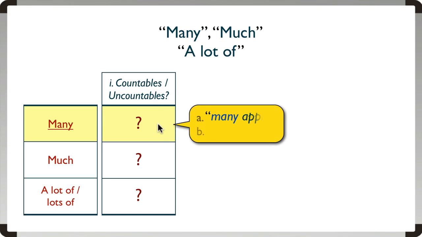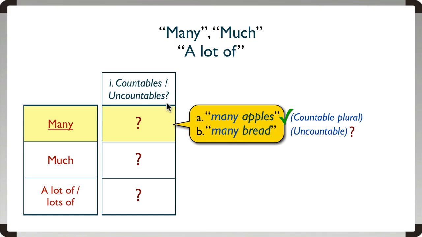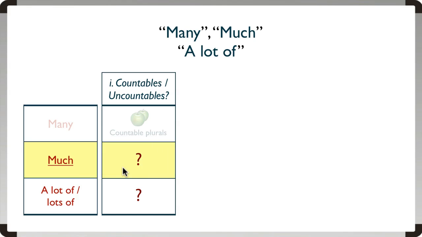For example, can we say many apples? Apples being countable plural. And the answer is yes, we can. Many is fine with countable plural. How about many bread? Bread being uncountable. And the answer is no, it doesn't. So, many only works with countable plurals. No exceptions. Next, much. Does that work with countables or uncountables?